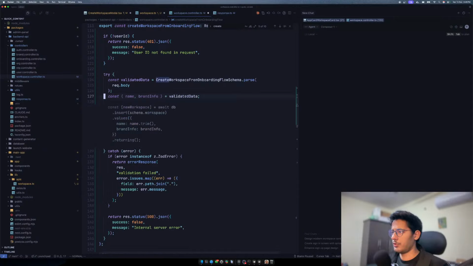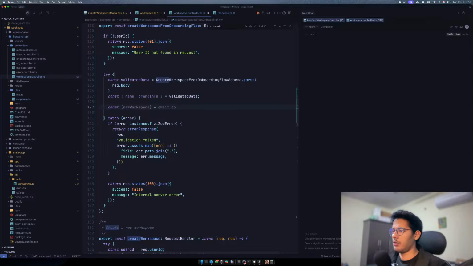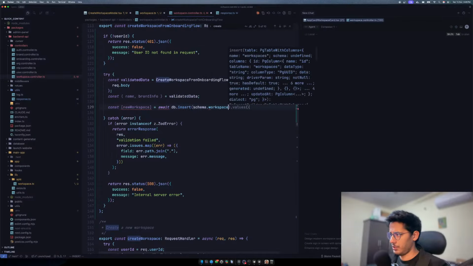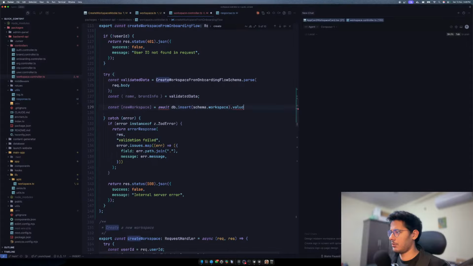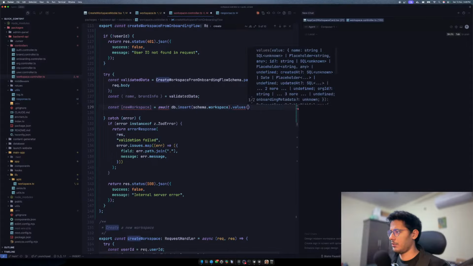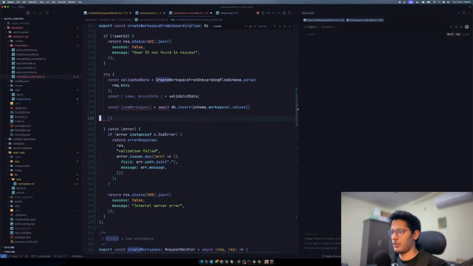So what we'll do is we'll just say const new workspace is equal to await db.insert schema.workspace.values, right? The name will be name.trim, right?